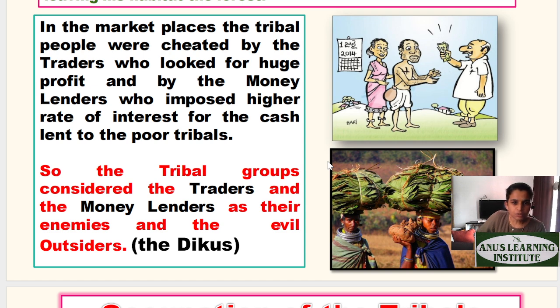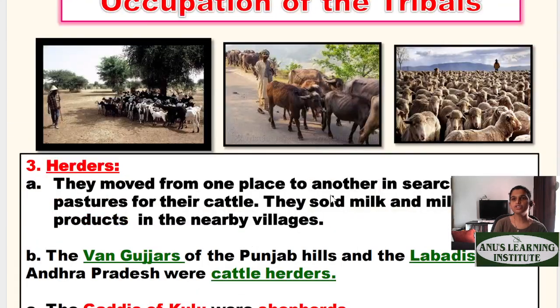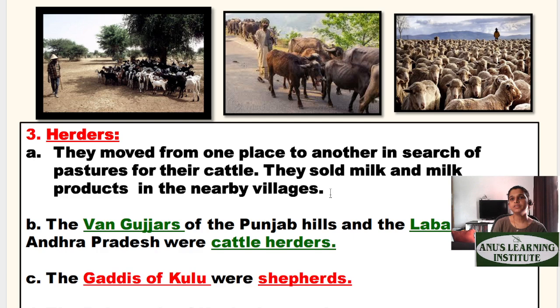So the tribal groups considered the traders and money lenders as their enemies because they did not give a fair price for their hard work. And hence they started calling them the Dikus, which you can call similar to the term Dakus. Dakus are the ones who loot, correct? So they called them Dikus.